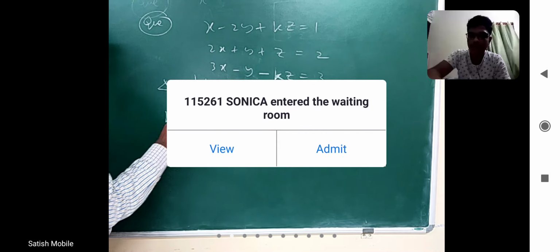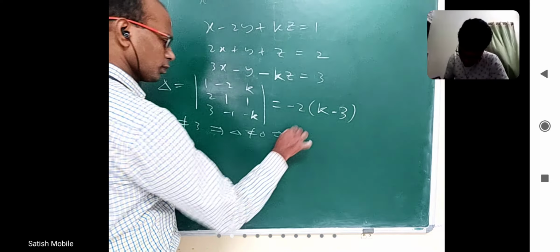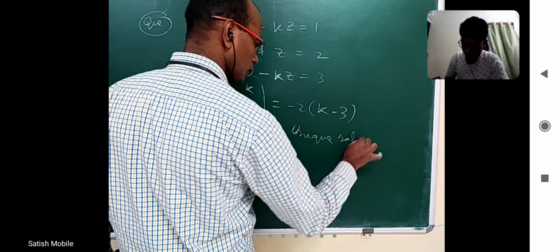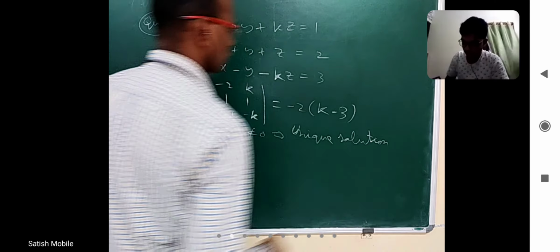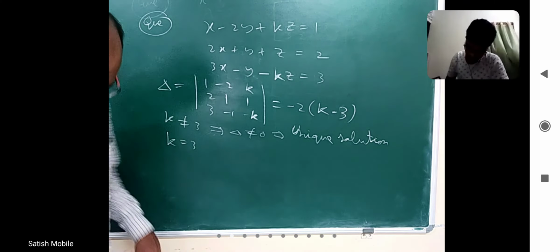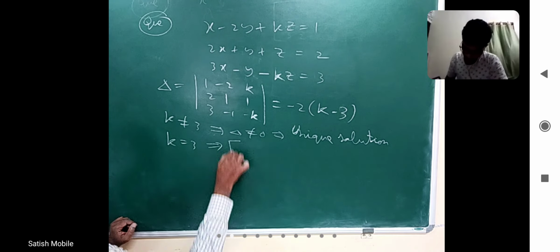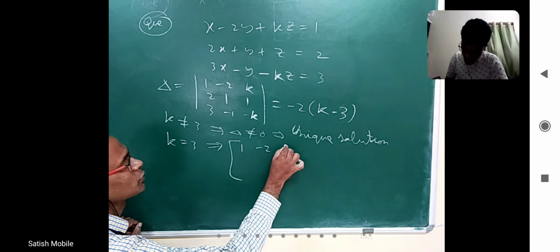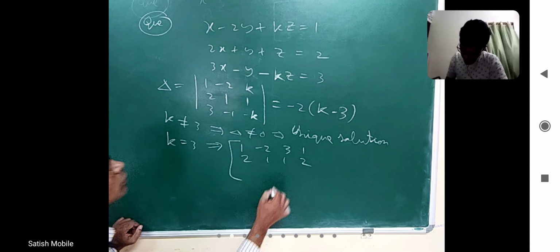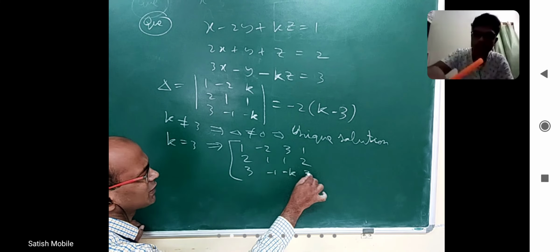K not equal to 3 implies delta not equal to 0 implies unique solution. Now the case of k equal to 3, we have to do the augmented operations. 1 minus 2 3 1, 2 1 1 2, 3 minus 1 minus k 3.